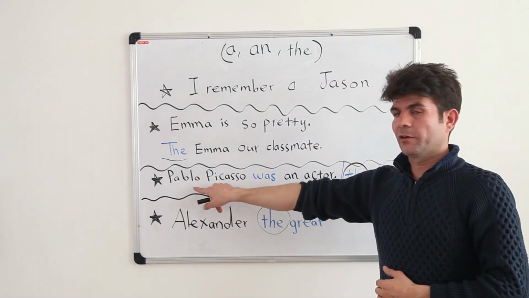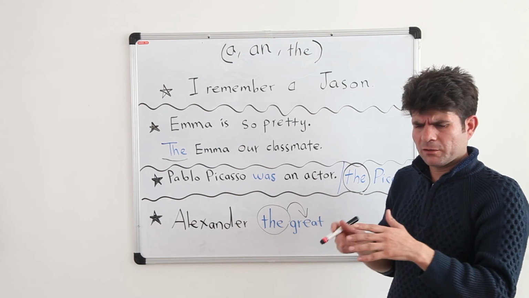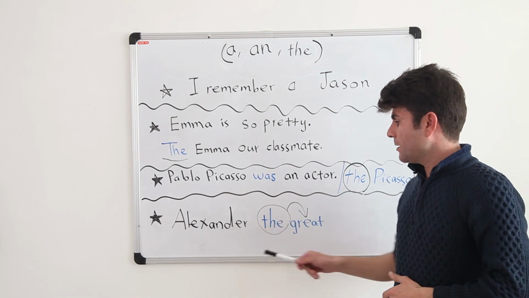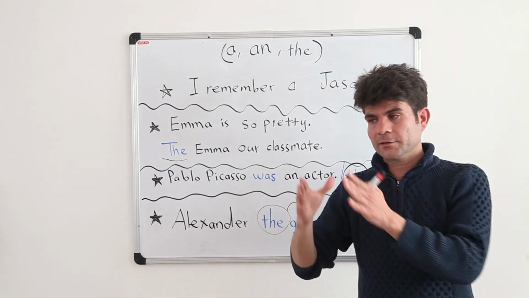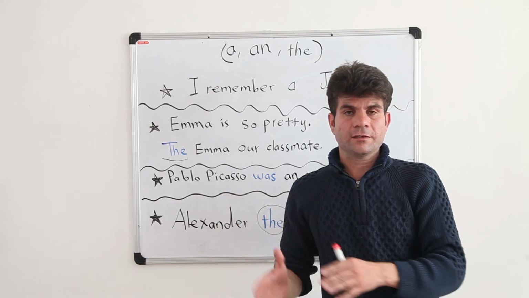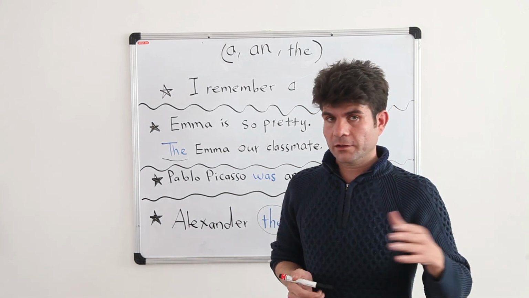And next one, for a famous person, when we want to ask a question because sometimes we are surprised. Next one, when somebody is famous with a special adjective. Okay, the Great Alexander, the Grey Gandalf, Gandalf the Grey.